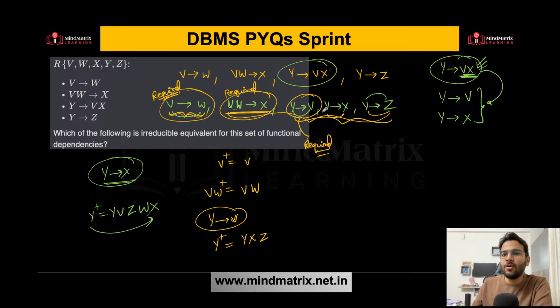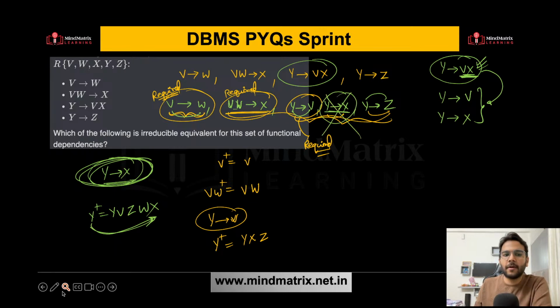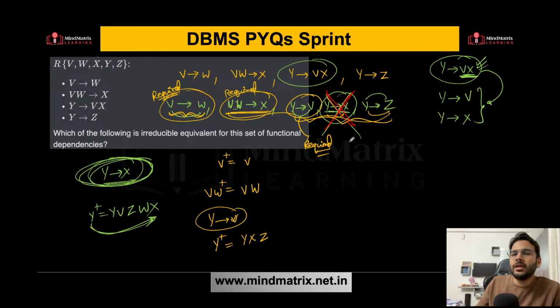So can I say, without even using this functional dependency, I can still get y determines x. That is the reason you can simply ignore this. Because this is kind of redundant, you can ignore this. Y determines x can be ignored, can be removed. Okay, what about y determines z? What about y determines z?